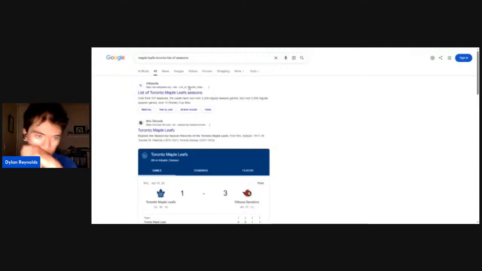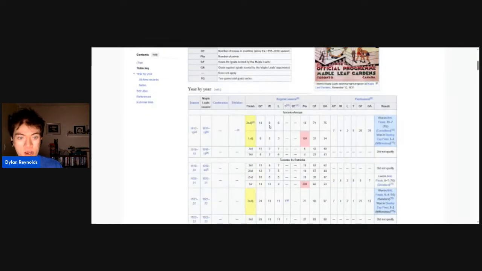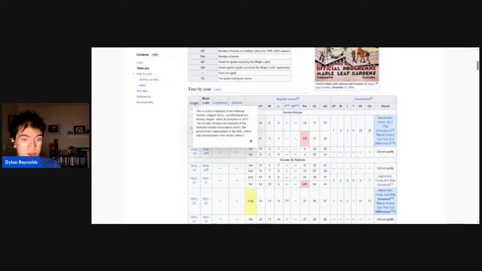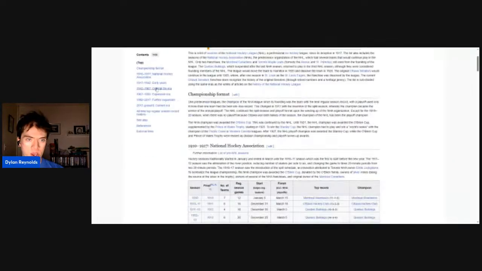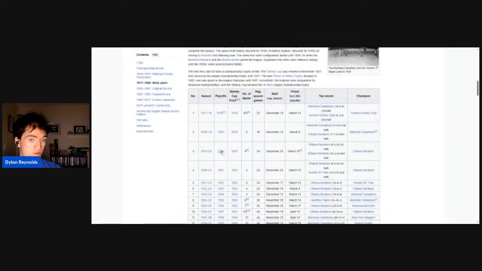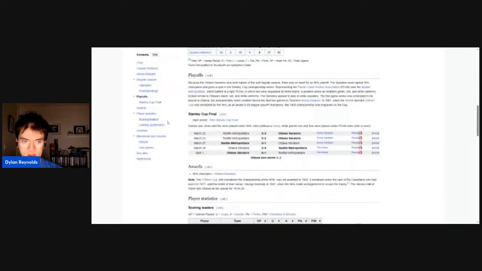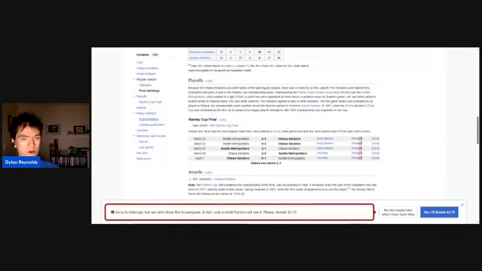So, Toronto would miss. This is the second year in a row, for the first time in franchise history, that the Toronto Maple Leafs would miss the playoffs. And that is despite the fact that they had a really bad season in 1918-1919, when they also missed the playoffs, and what happened was their team ended up moving as a result. And Ottawa made the playoffs and went to the Stanley Cup final, and Ottawa would win their first Stanley Cup this year.